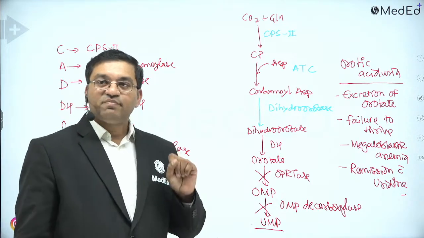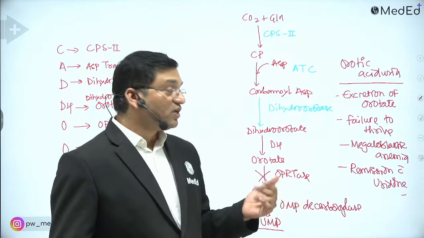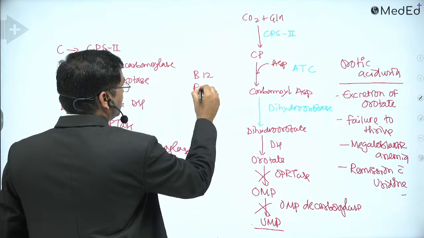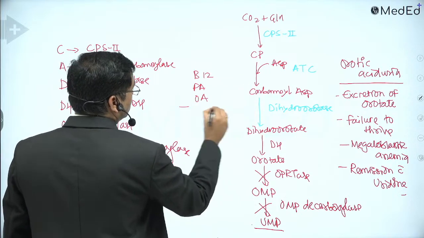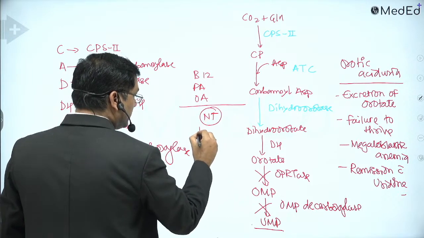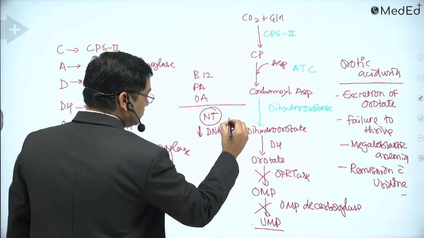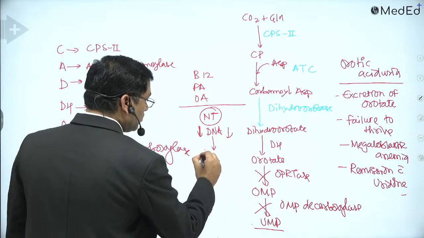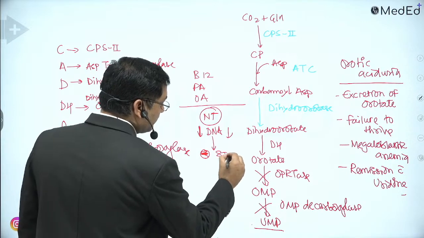Why is there megaloblastic anemia in B12 deficiency, folate deficiency, and orotic aciduria? Because they are important for nucleotide synthesis. As nucleotide synthesis is reduced, DNA synthesis decreases, and cell growth is arrested in the S phase of cell division.